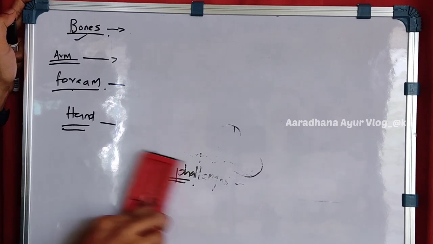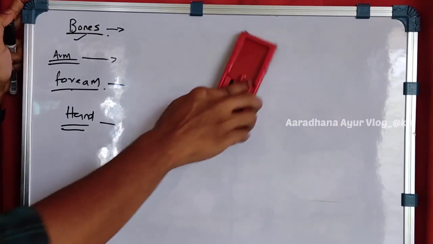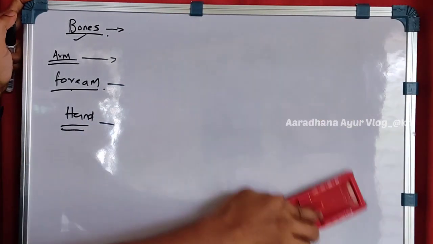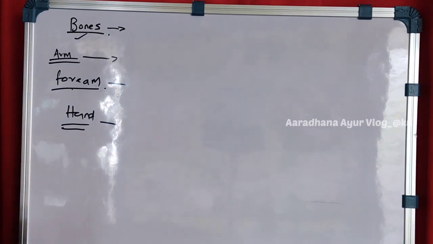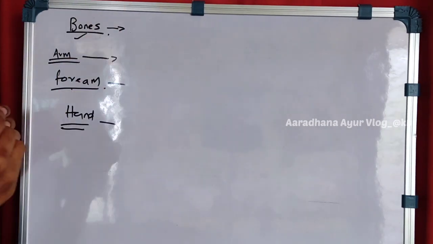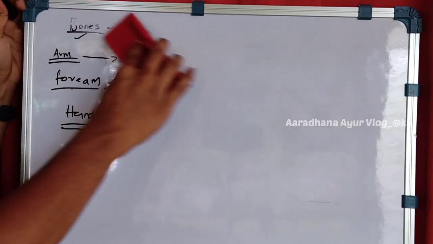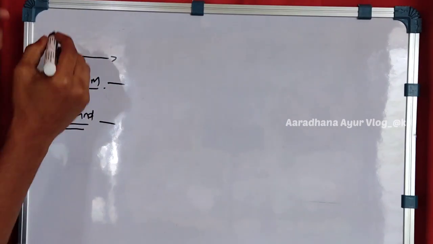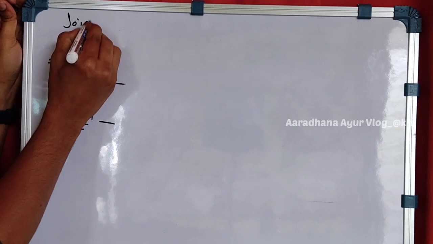You can go and make the notes simultaneously, so it will be easy for you also to have it. So let's speak on the joints. What are the joints coming in in that areas? Joints.